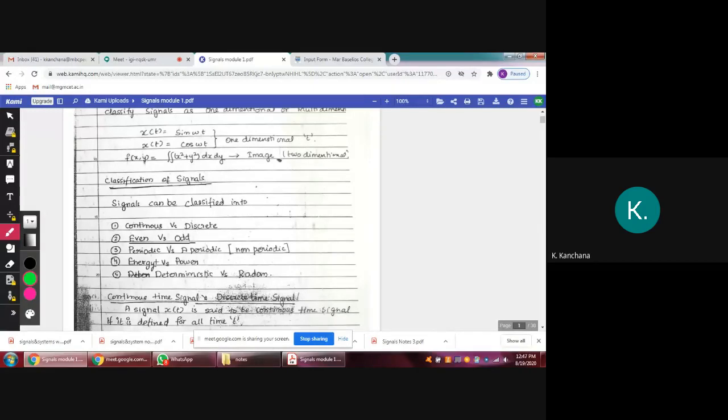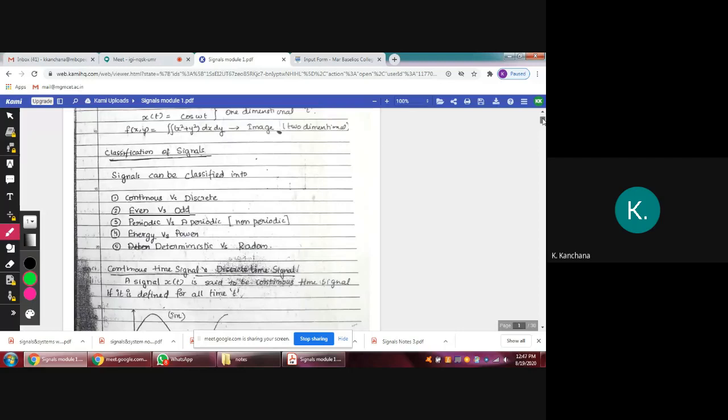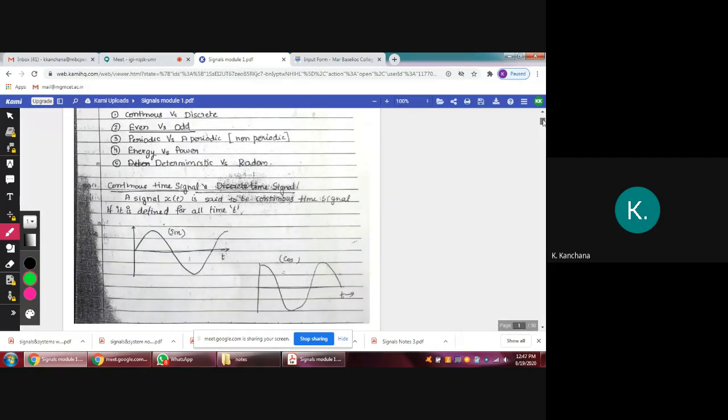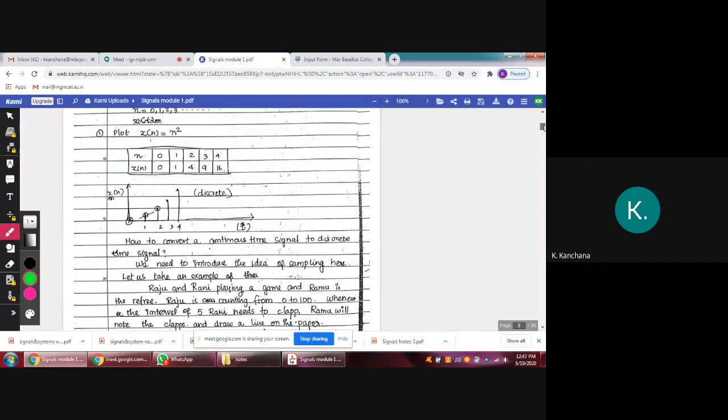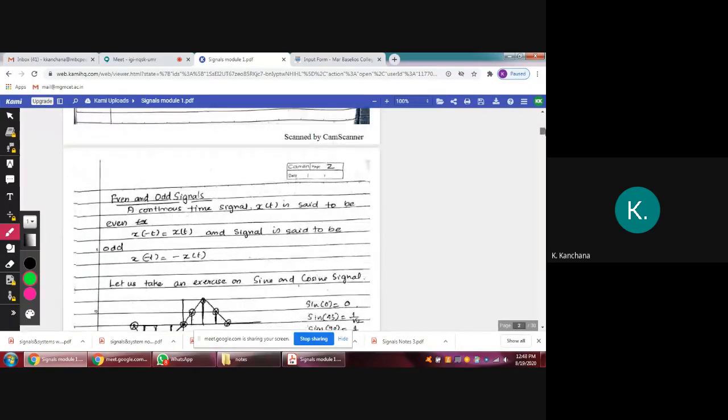Signals would be classified as energy signal and power signal, and deterministic signal and random signal. One by one we'll see the classification of signals. The first one is the continuous signal. I already told you, this is an example for a continuous signal, and this is the example for a discrete signal. Now we are going to see about even and odd signals.